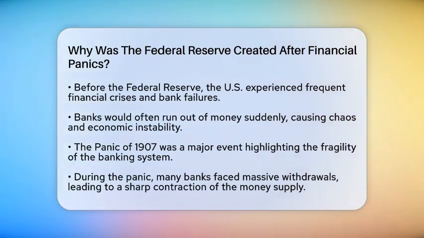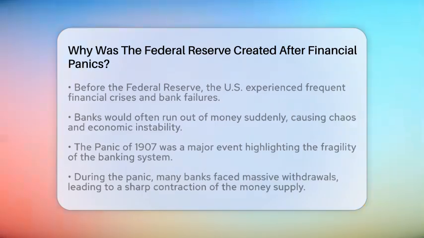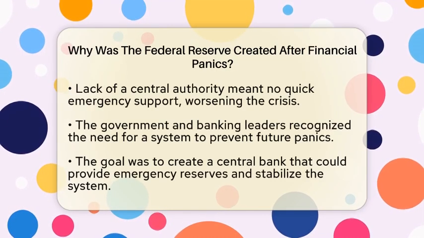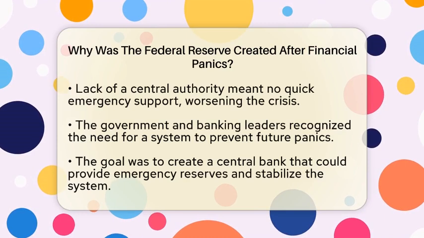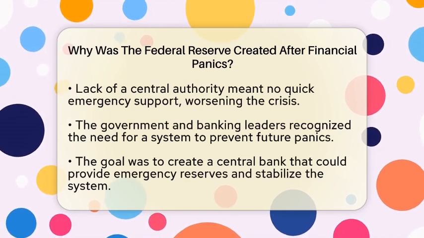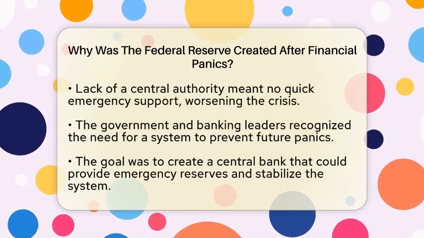One of the worst crises was the Panic of 1907. During this event, many banks faced massive withdrawals, and the money supply shrank sharply. This caused a deep recession and showed just how fragile the banking system was.